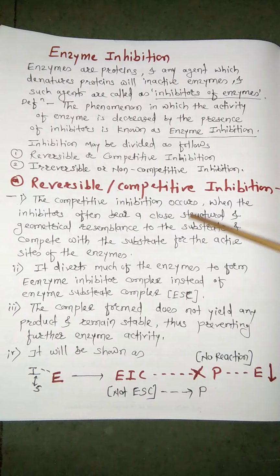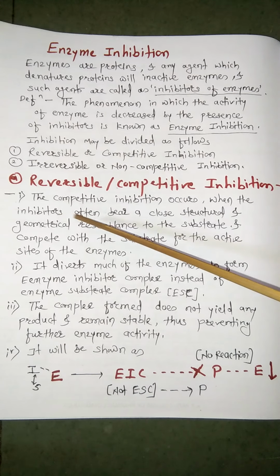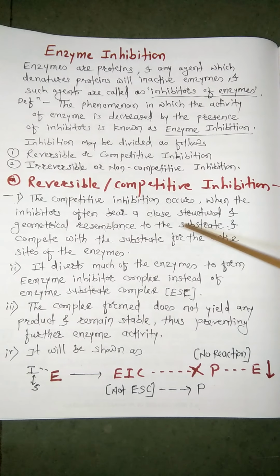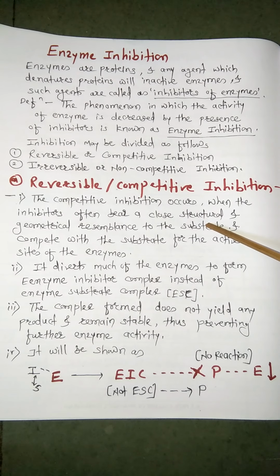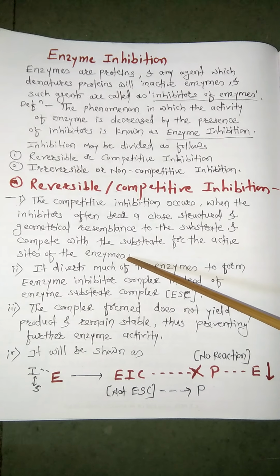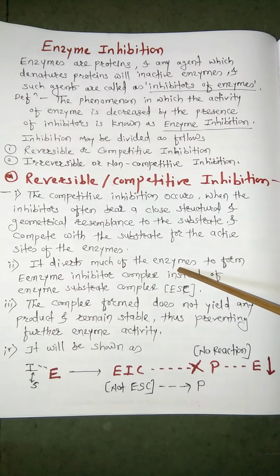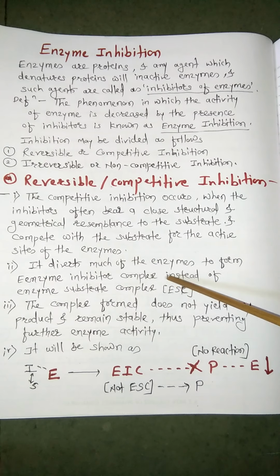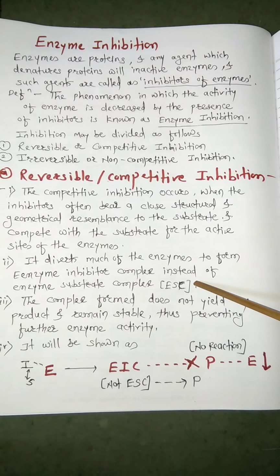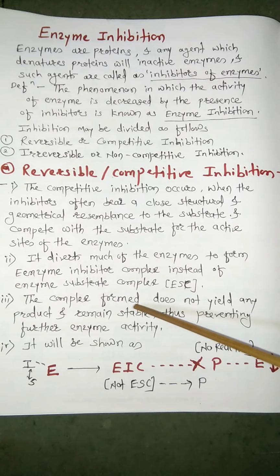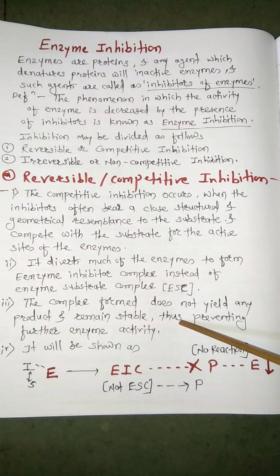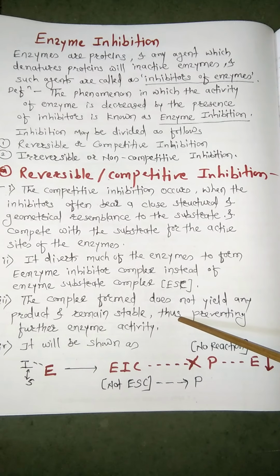Second, it diverts much of the enzyme to form an enzyme inhibitor complex instead of an enzyme substrate complex. Third, the complex formed does not yield any product and remains stable, thus preventing further enzyme activity.